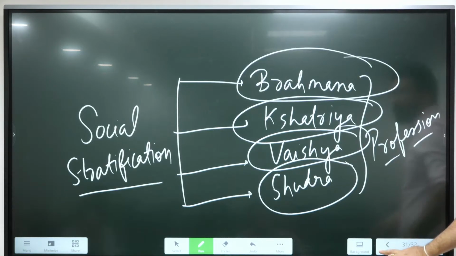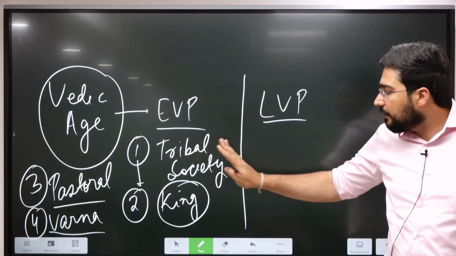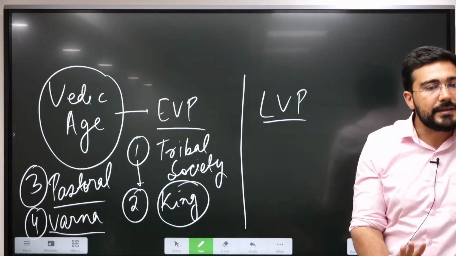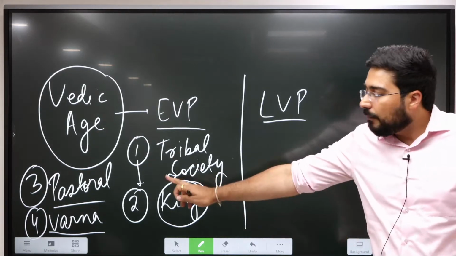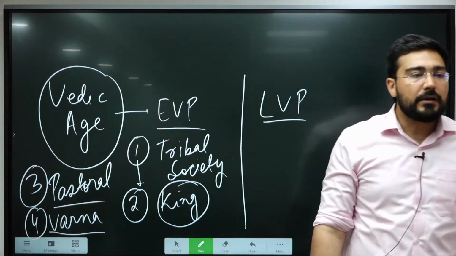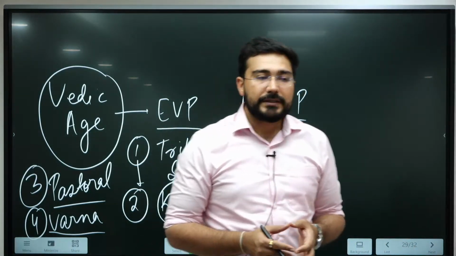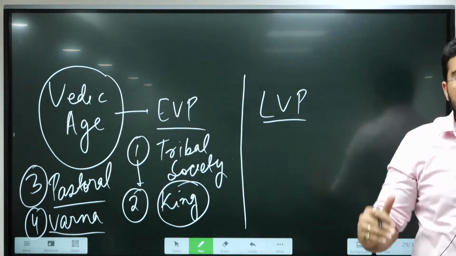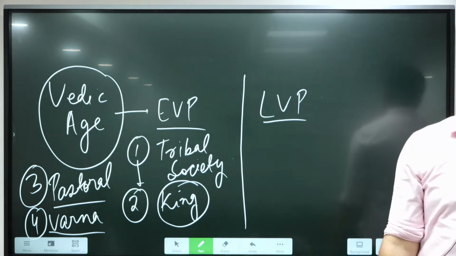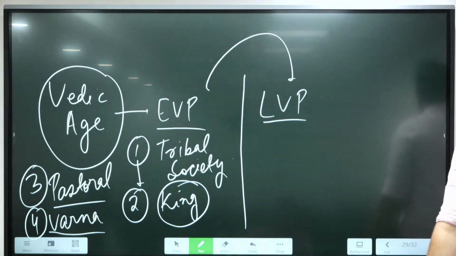But here, let us go back to the basic examples which we were discussing, that during early Vedic period, first, tribal society largely. Second, the power of the king, it was very less. It was more of a military commander. Pastoral society, living on animal husbandry, and we see the beginning of the Varna system, but the society was flexible. Flexible means mobility in the society was there. One could change their status by changing their profession. But all such things started changing from later Vedic period.